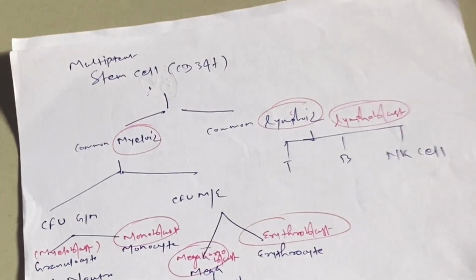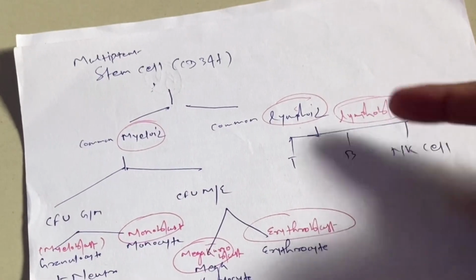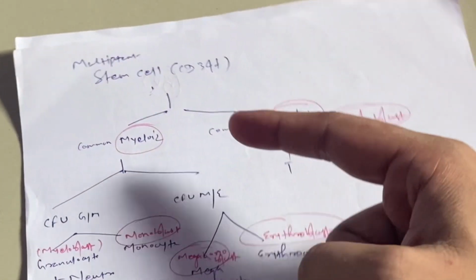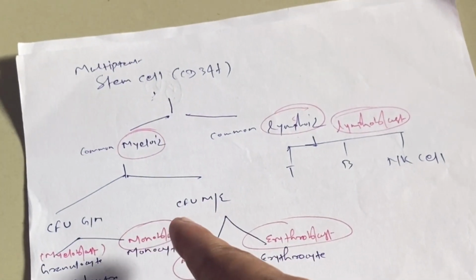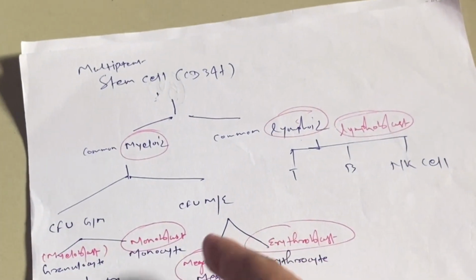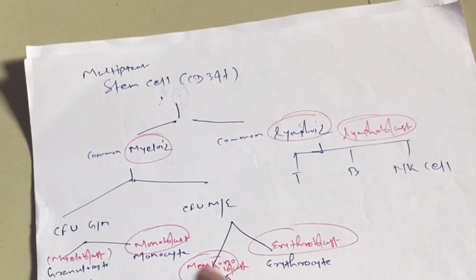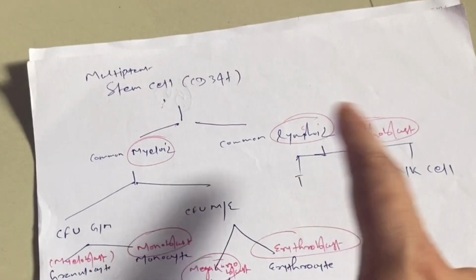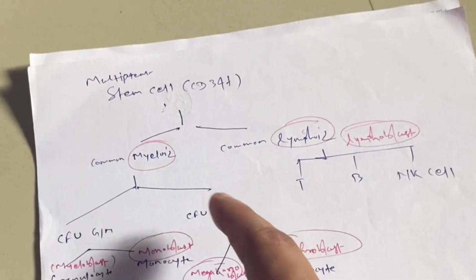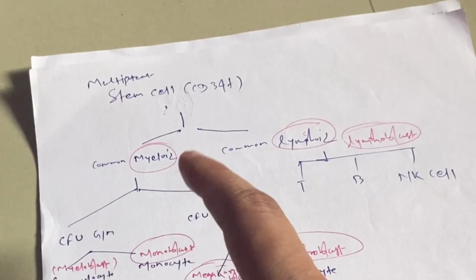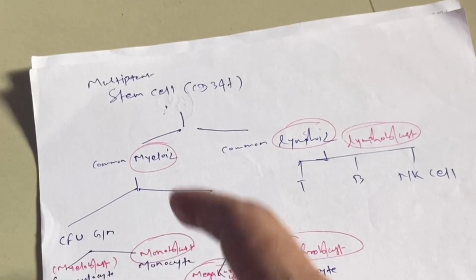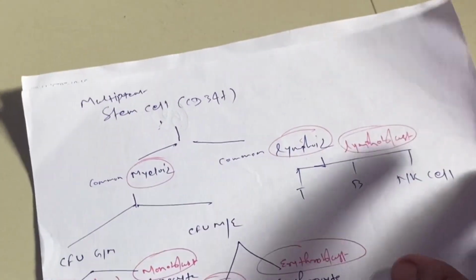So remember this: from lymphoid, lymphoblast, three lymphocytes. From myeloid, four types of blasts, and then from the blast, cytes. From lymphoid, lymphocyte. From myeloid, we can't say only myeloblast. From myeloid, four types of blasts, not only myeloblast.